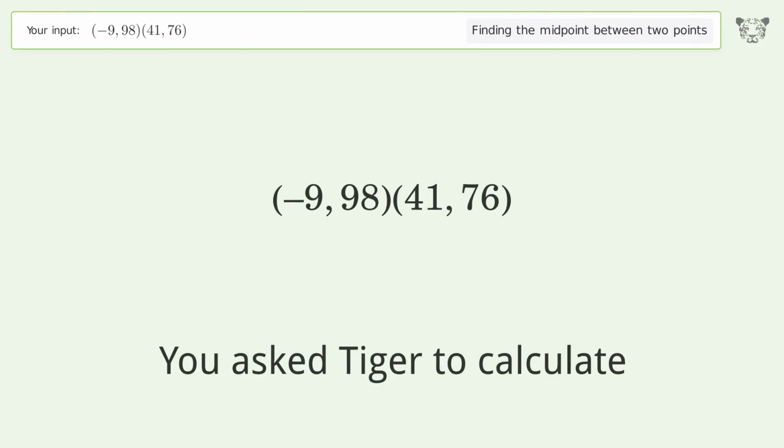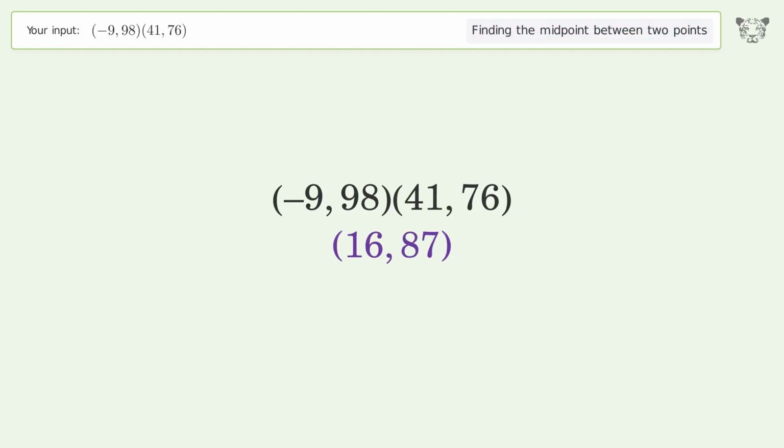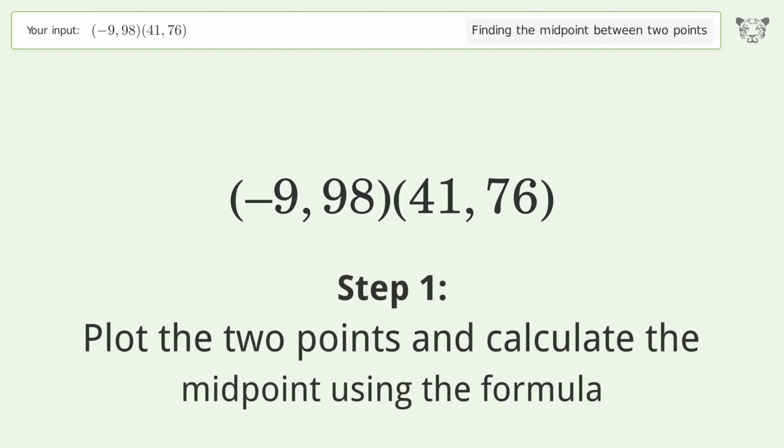You ask Tiger to calculate. This deals with finding the midpoint between 2 points. The midpoint between the 2 points is 16,87. Let's solve it step by step. Plot the 2 points and calculate the midpoint using the formula.